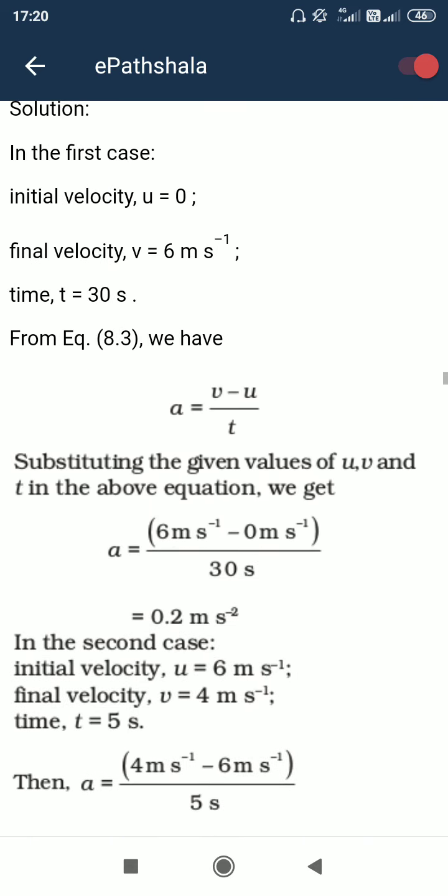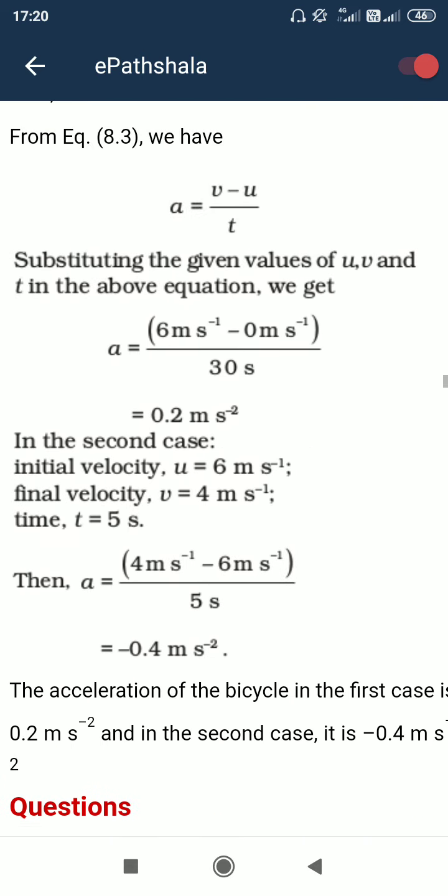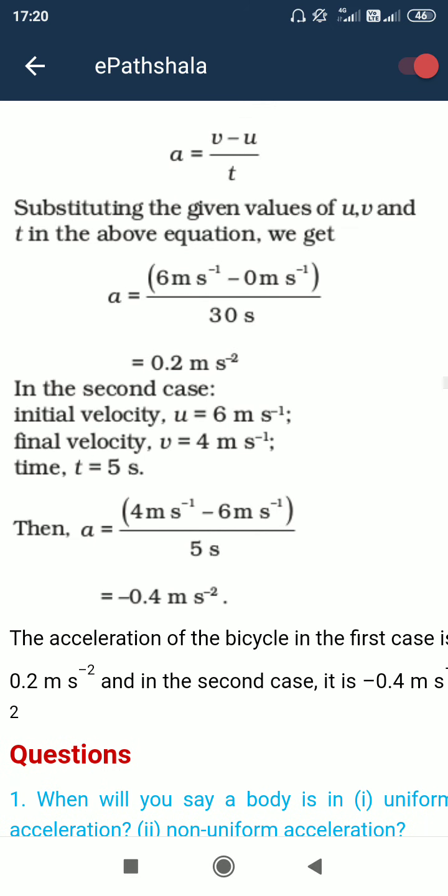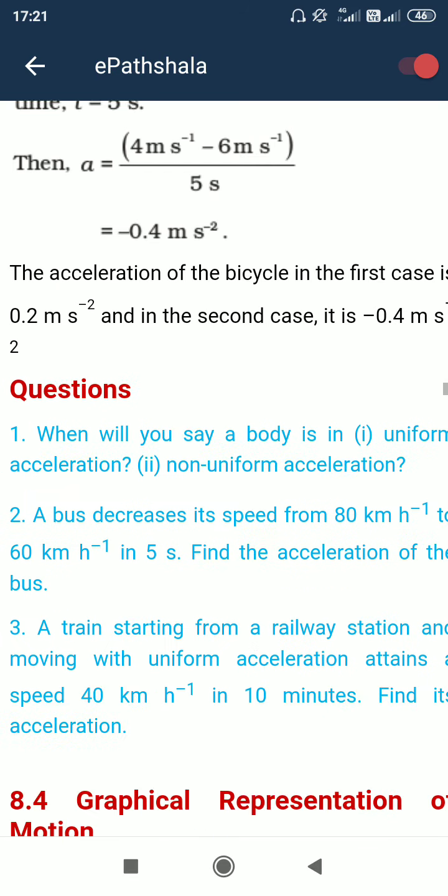Retardation. So see, there is some simple maths here. We need to calculate acceleration. The final velocity is given, the initial velocity is given, and the time taken is also given. So we can calculate very easily the acceleration or retardation as well.